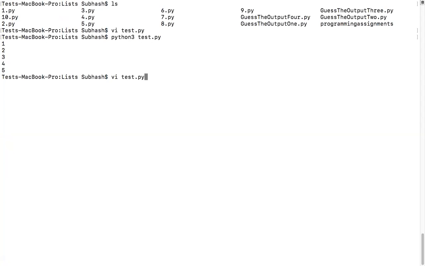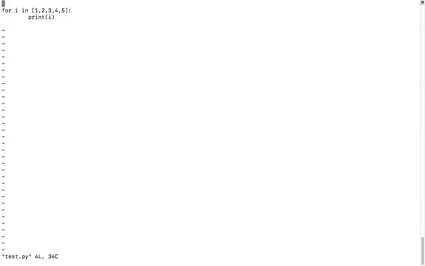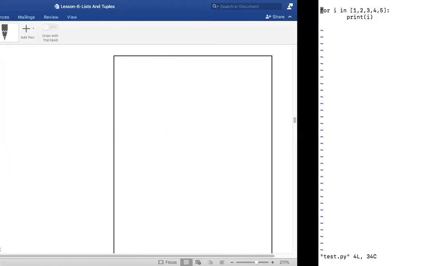Did you understand how for works? That is important. Why and all we'll see later. Now let us understand how the for loop works. Did you understand this? Okay, cool.